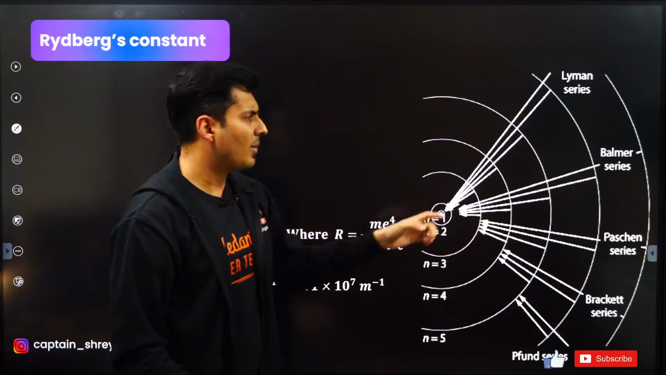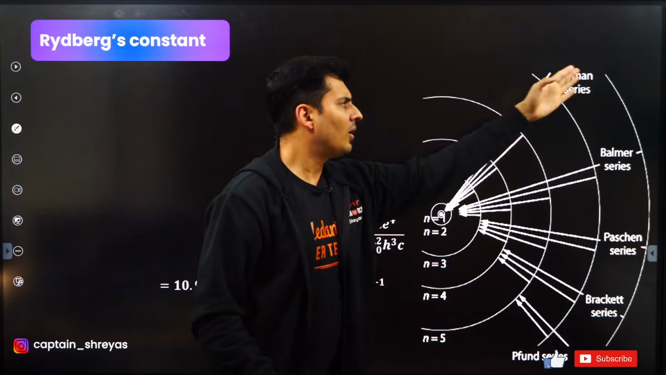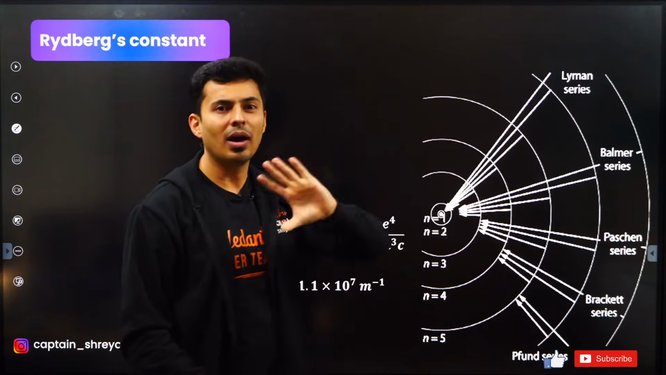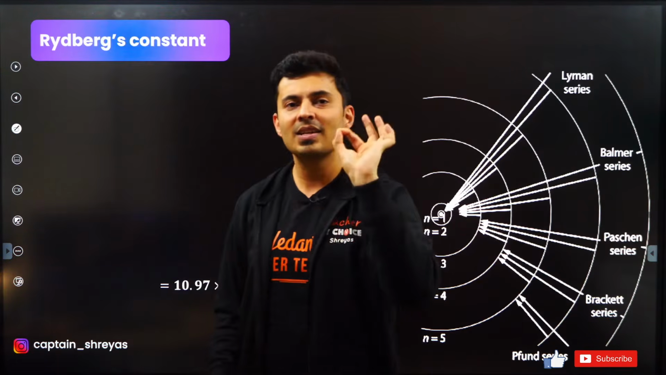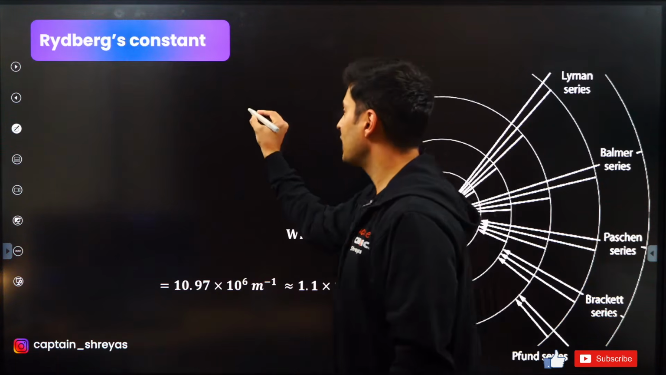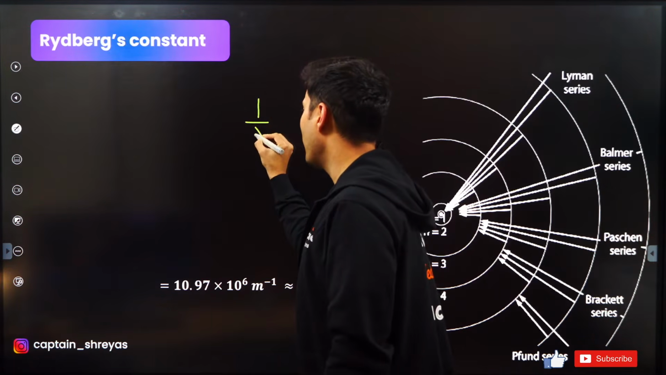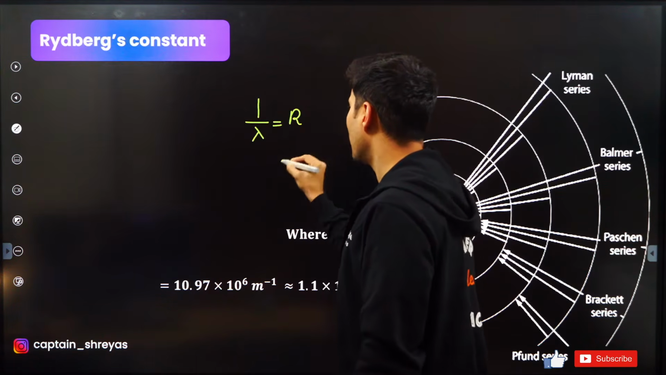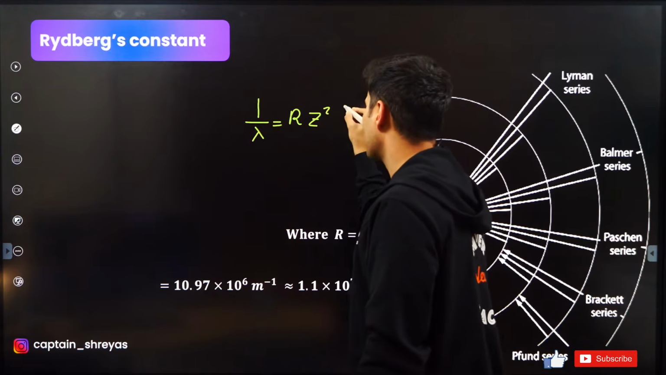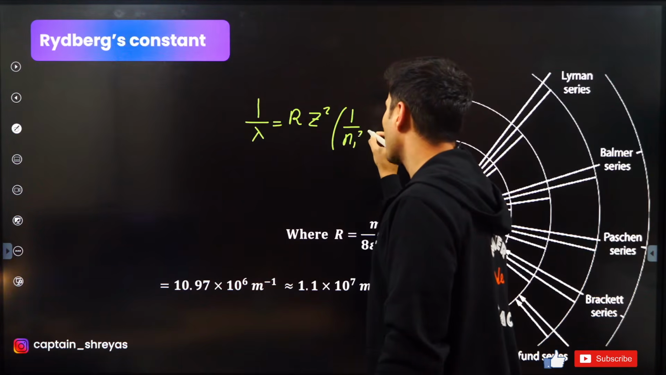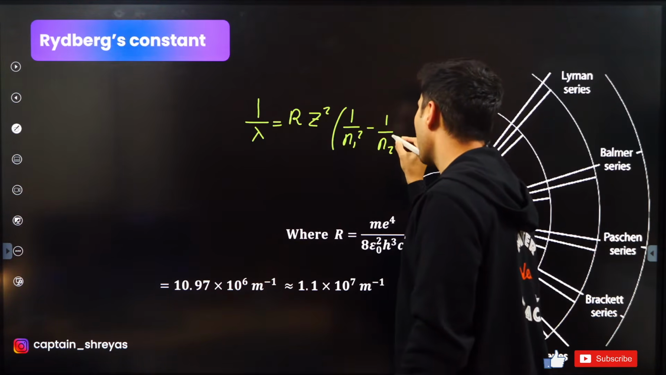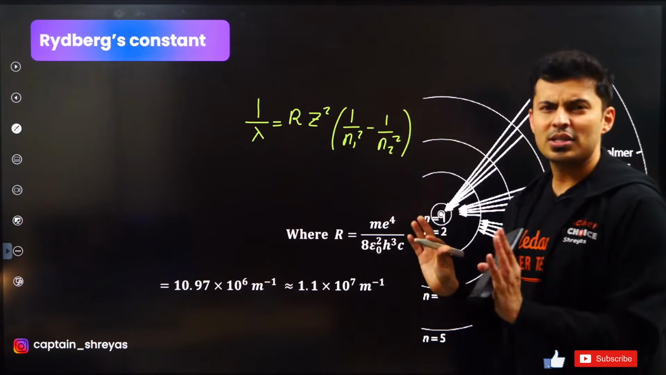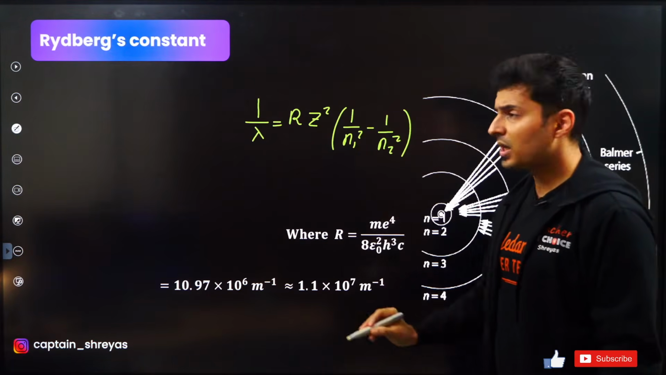Next up is the formula of the wavelength which is absorbed or emitted. If the transition happens from N1 to N2, where N1 and N2 are two principal quantum numbers, the wavelength emitted is given by this formula: 1 by wavelength is Rydberg's constant, atomic number squared, times (1 by N1 square minus 1 by N2 square). N1 and N2 are the quantum numbers, and Z is the atomic number.